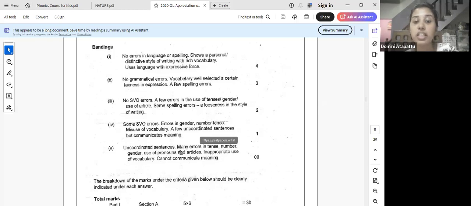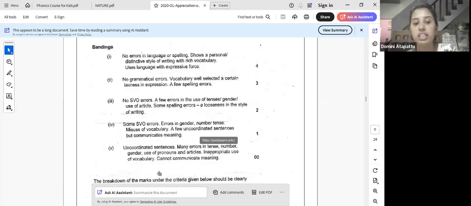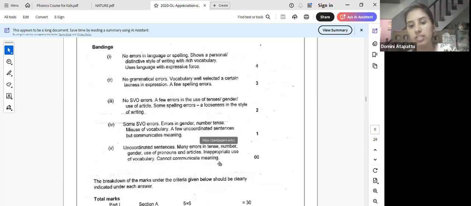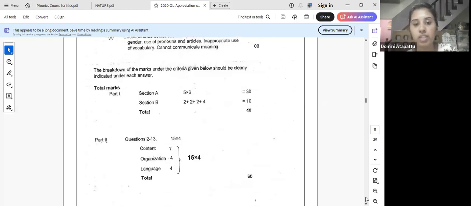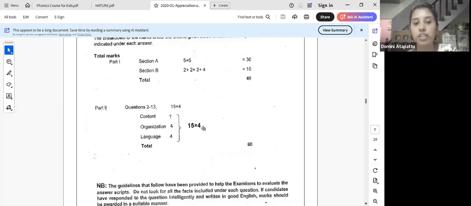Uncoordinated sentences, many errors in tenses, number, gender, use of pronouns and articles, inappropriate use of vocabulary. Words are written in an irrelevant way. Cannot communicate a meaning. You can't understand what is written. Then you get 0. This is how you get your 15 marks. In this paper 2 there are four of these. You get 60 marks for paper 2.